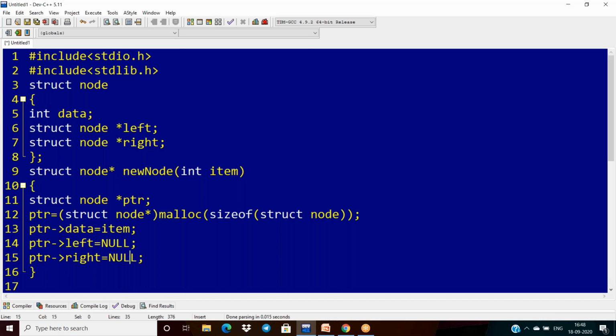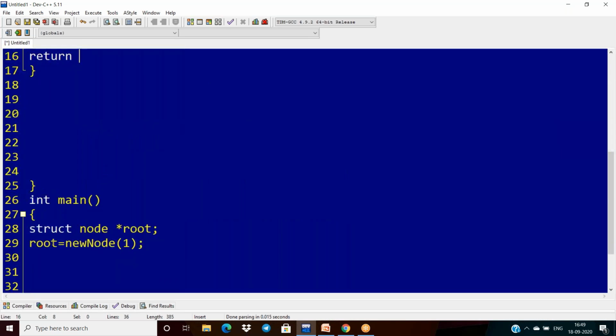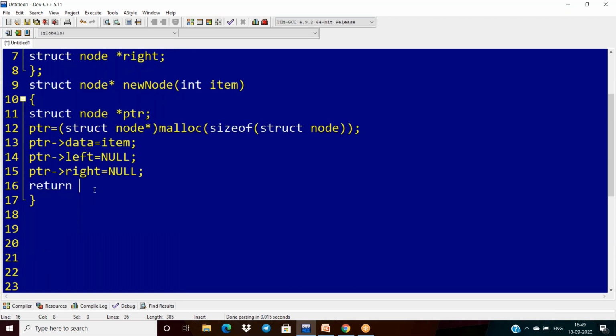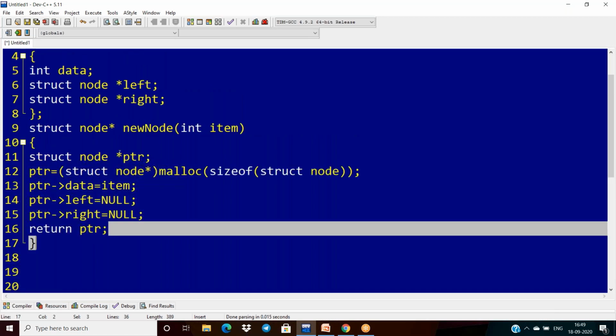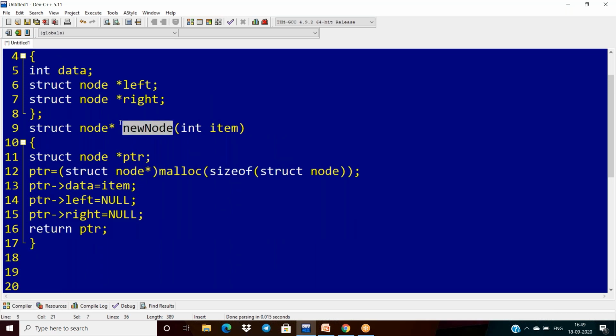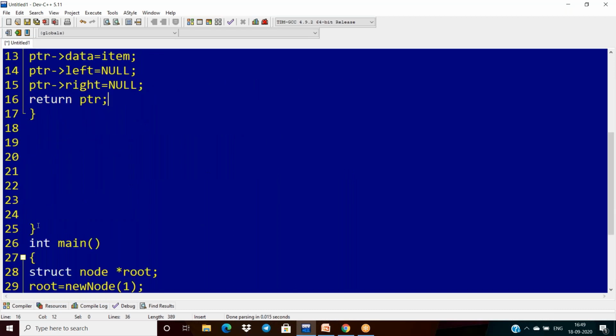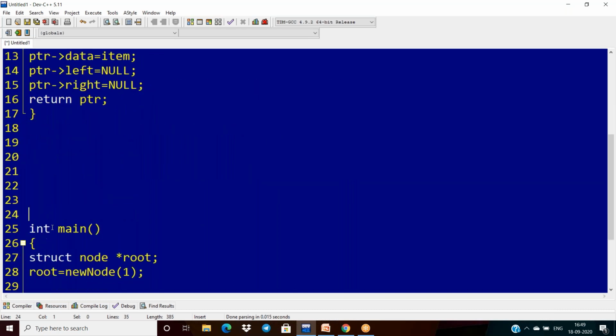Now after completion of this, what do we have to do? We have to return this pointer to where the function is called, to the root. That is why I'm writing return ptr. We are returning this only. ptr is a pointer of node type, and the function returns that address, so that is why I'm passing the address. So what is the main intention of this? Actually, it is not required.